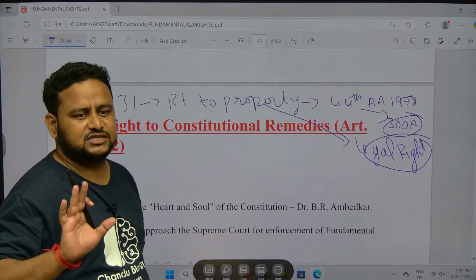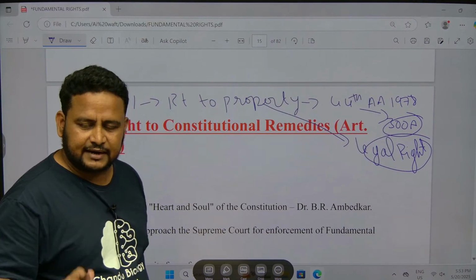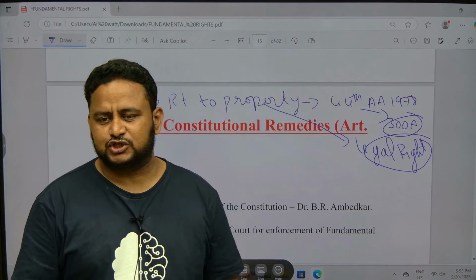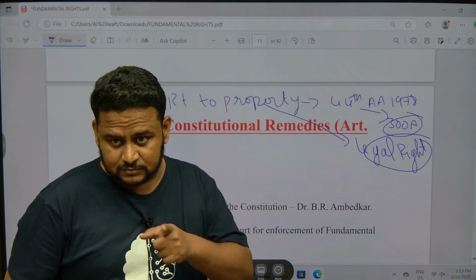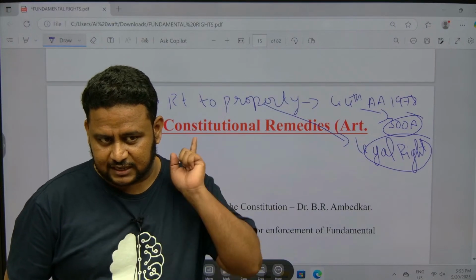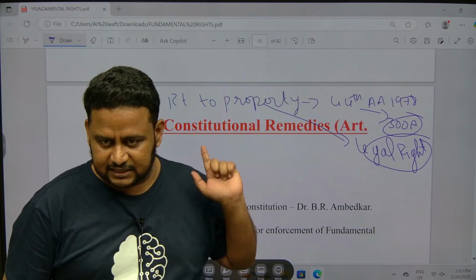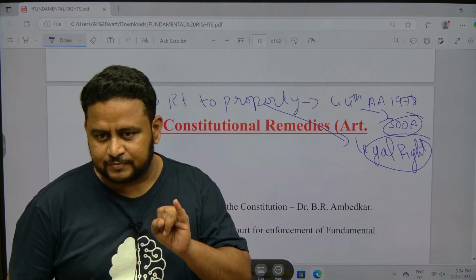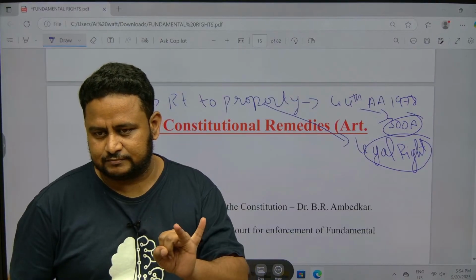Now, one of the questions that has been asked, with a very tricky answer, is the right to vote. Is the right to vote a legal right or a constitutional right? The right to vote is not in the fundamental rights. One thing you must understand: the right to vote is not a fundamental right, and it is in Articles 325 and 326, I am mentioning again. So, tell me, is the right to vote a legal right or a constitutional right?